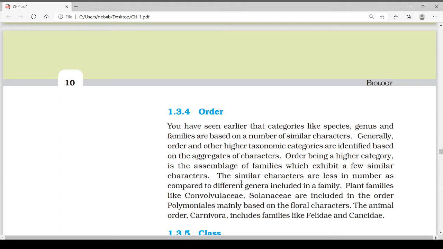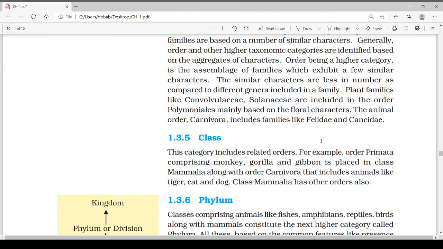Plant families like Convolvulaceae, Solanaceae are included in the order Polemoniales, mainly based on the floral characters. And the animal order Carnivora includes families like Felidae, Canidae, etc. Next higher is the class.